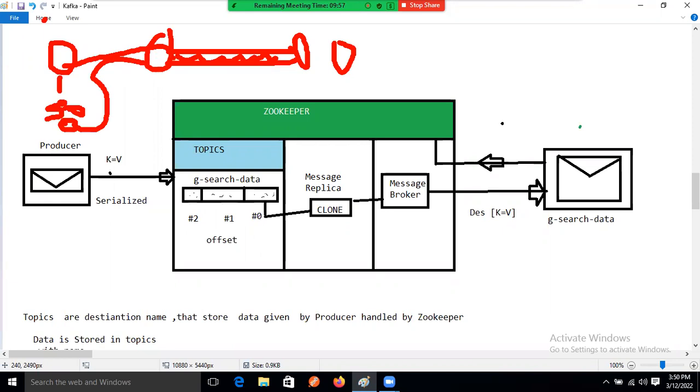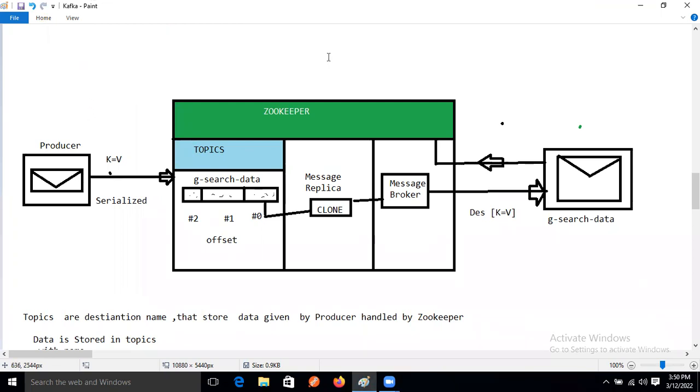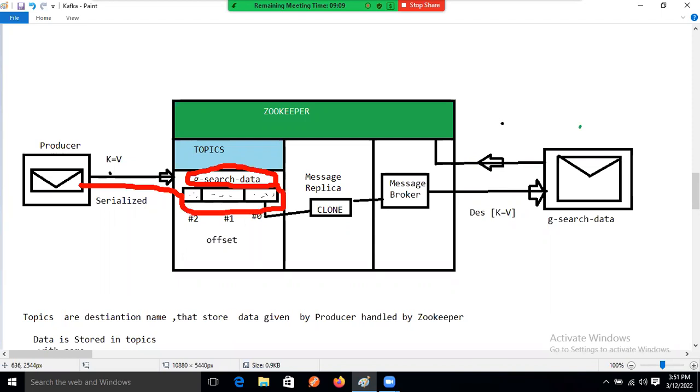This water will come out, and new water will start flowing inside this pipe. Same like that, but here this is the memory. Whenever the producer is sending the data using this topic name, this data is alive until our producer sends new data.